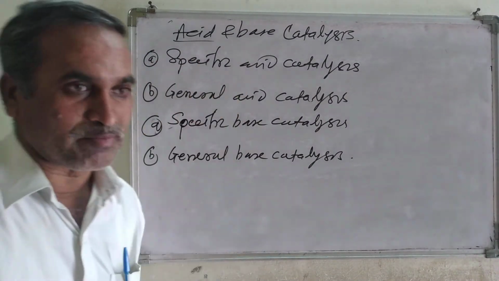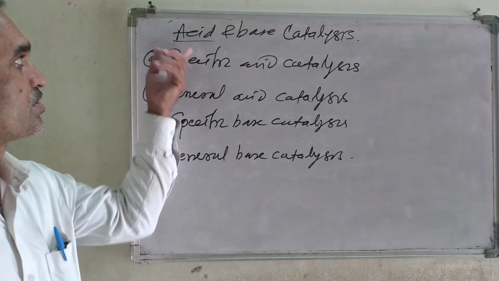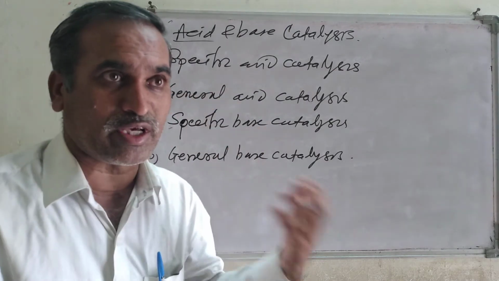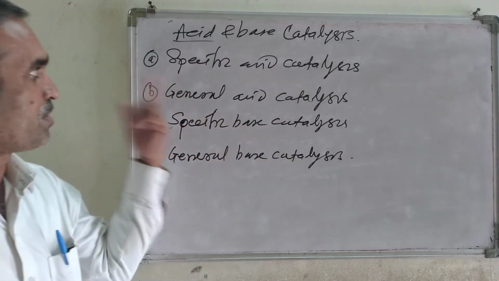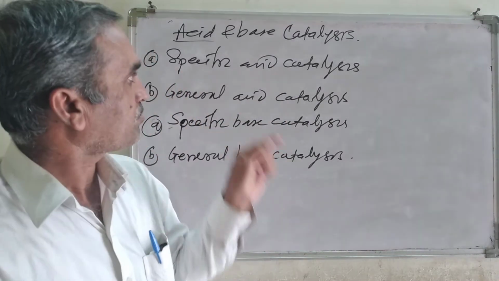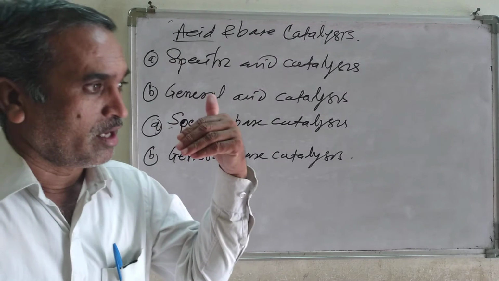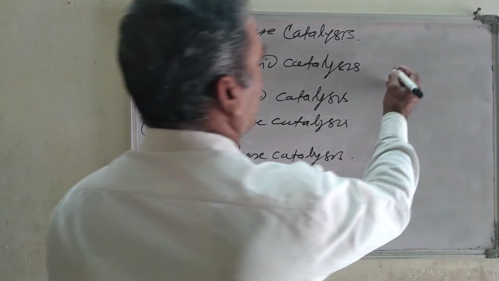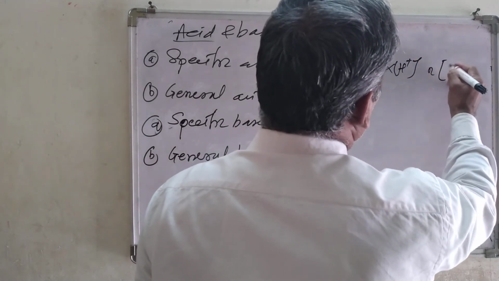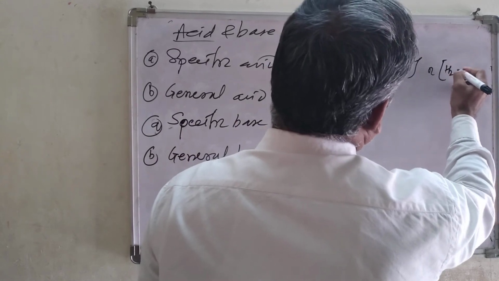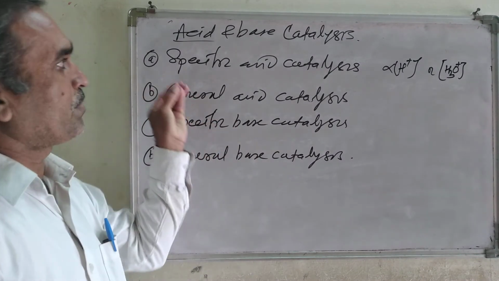What do you mean by specific catalysis? Just now we have seen a general introduction regarding acid and base catalysis, how they function. So specific catalysis means what? How do you define that? In specific catalysis, the rate of reaction is directly proportional to the hydronium ion, or directly proportional to the concentration of H plus, or in short, the concentration of hydronium ion H3O plus. So this is the definition of specific catalysis.